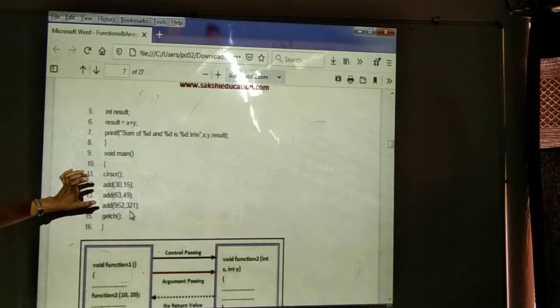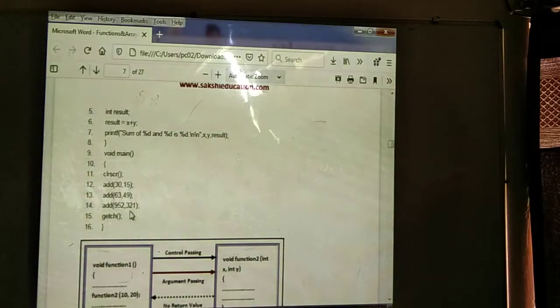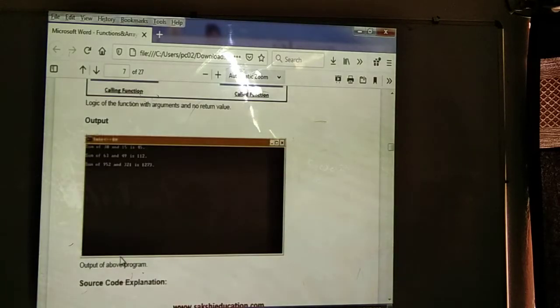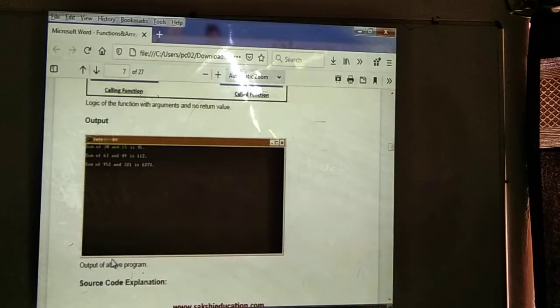Like that, how many times will this function be called? 3 times. 3 different outputs we are going to display. Means here we are displaying the 3 results. See here, this is the output. The sum of 30 and 15 is 45. Sum of 63 and 49 is 112. Sum of 952 and 321 is 1273. This is the way to write the program.